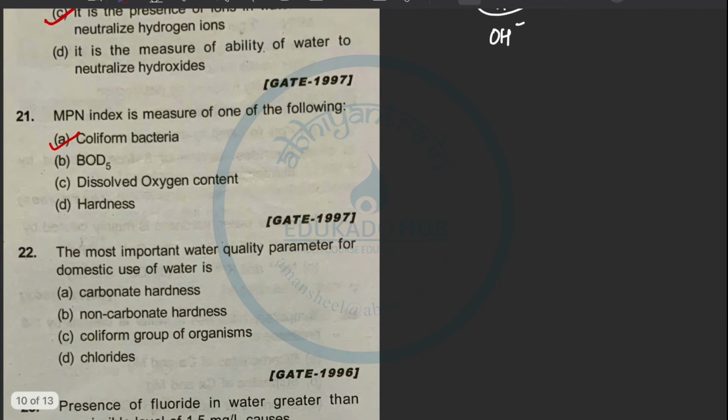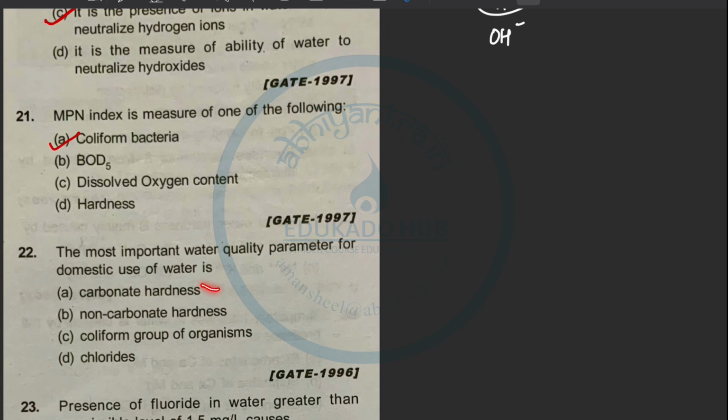Next, question number 22. The most important water quality parameter for domestic use of water is, see this, in this question we have to give the answer based on our logic. They have given carbonate hardness, non-carbonate hardness, coliform group of organism, and chlorides. See, the first and foremost thing which is important is our health.